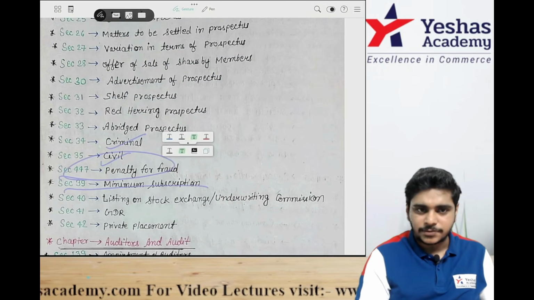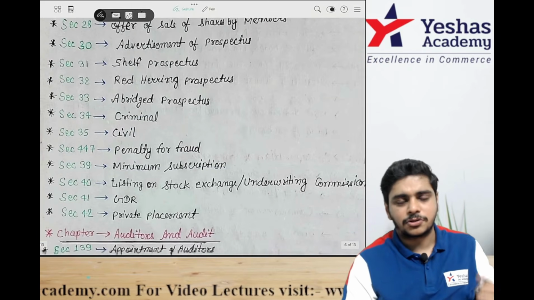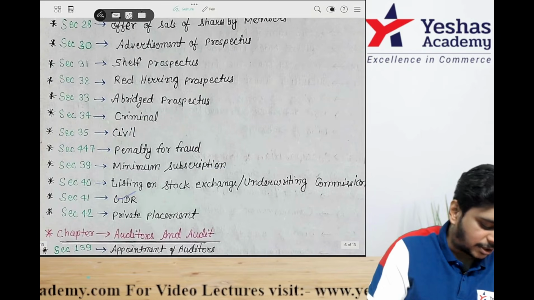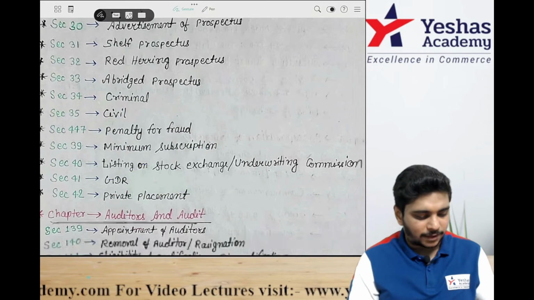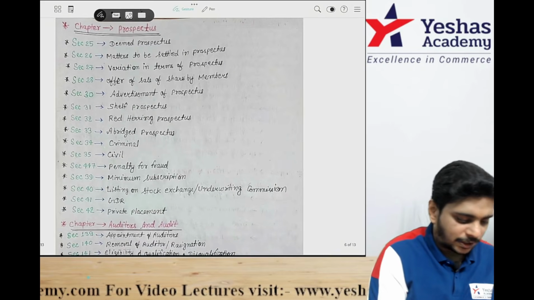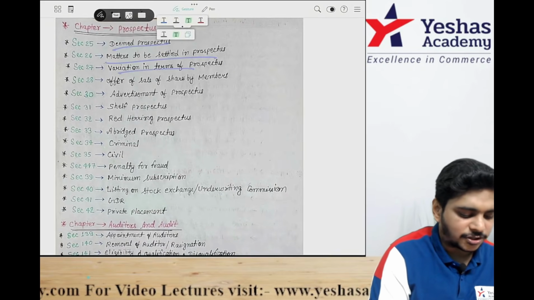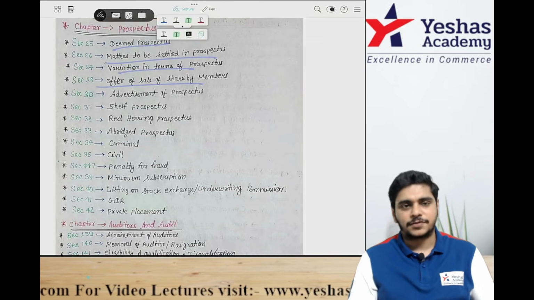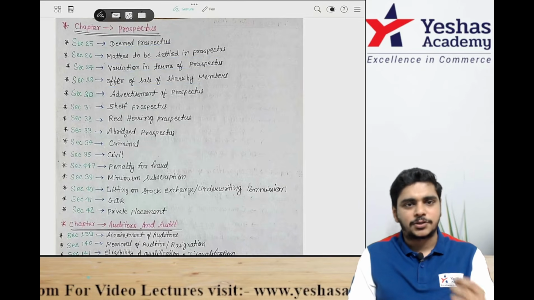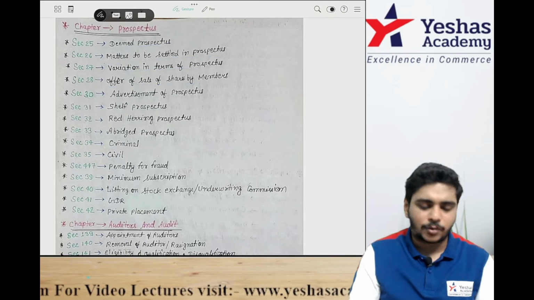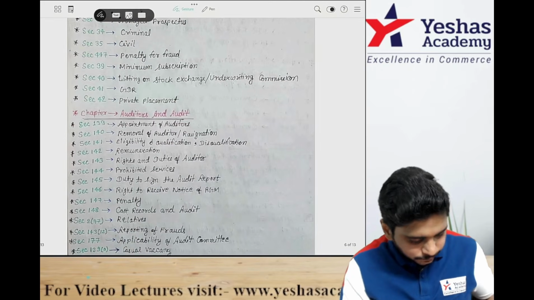39 was minimum subscription. 40 is listing on stock exchange and underwriting commission. 41 is GDR. 42 very important, private placement. Now 25 is deemed prospectus. 26 matters to be included in prospectus. 27 is variation. 28 is OFS, offer for sale. Deemed prospectus is important, and section 42 private placement.